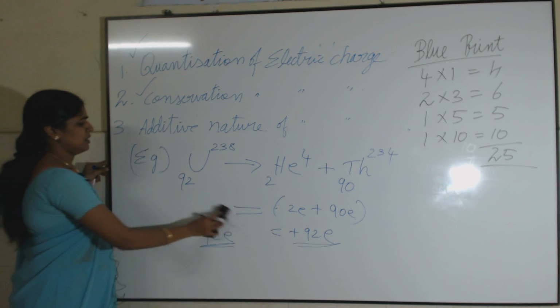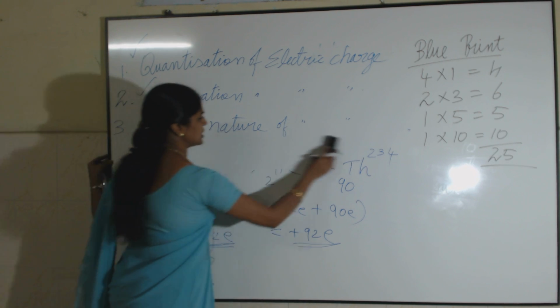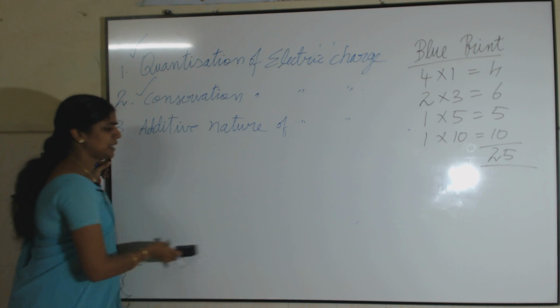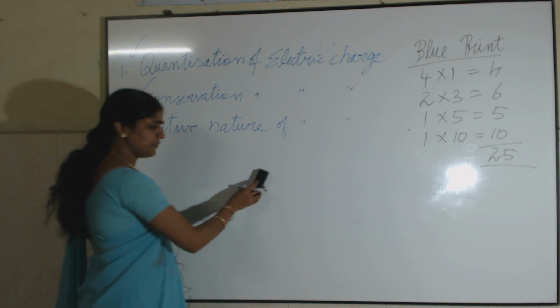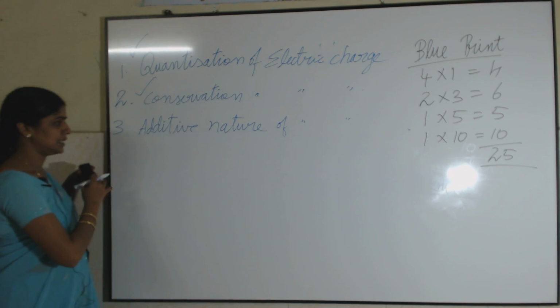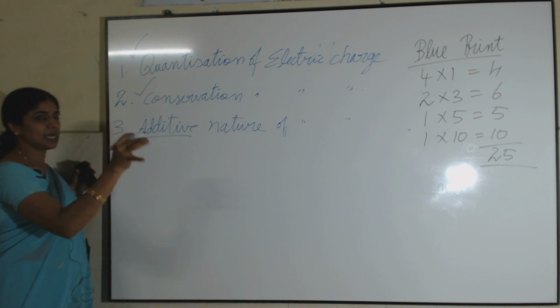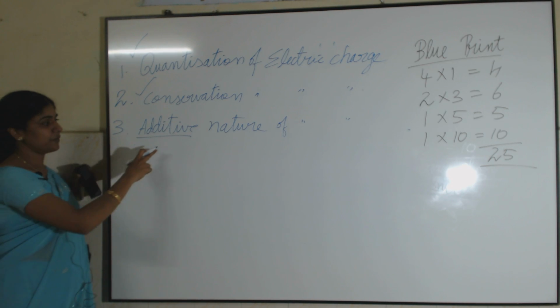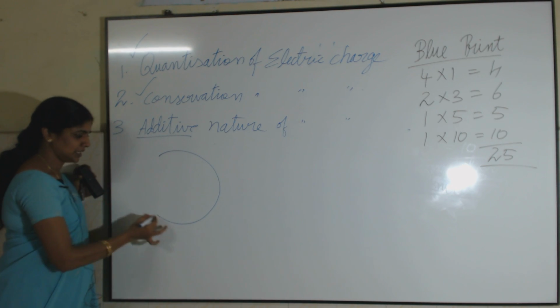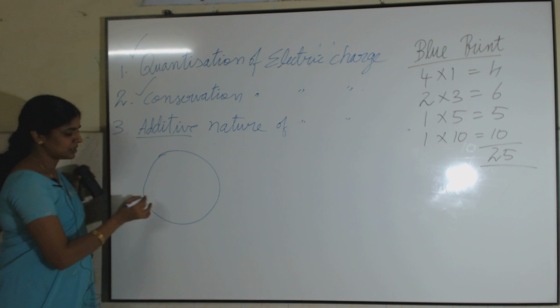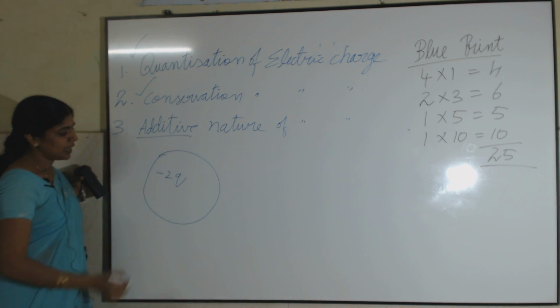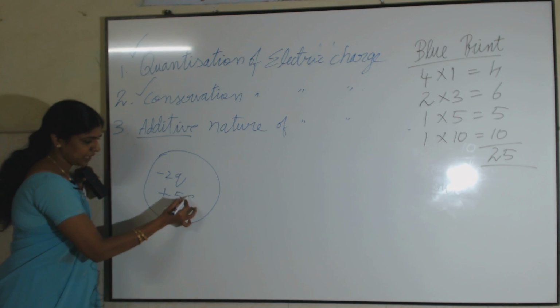Third one: how to find out the total charge of a system if it contains so many charges. It may be positive charge or it may be negative charge. If a system contains so many charges, how to find out the total charge of the system? It is nothing but the algebraic sum of the charges present in the system. For example, in a system there are two charges. Let one charge be minus 2q and let the other charge be plus 5q.